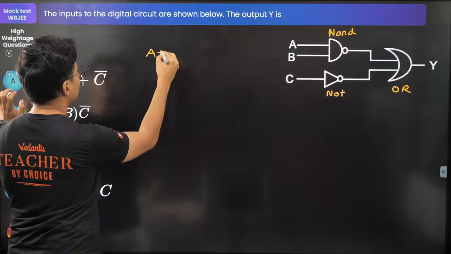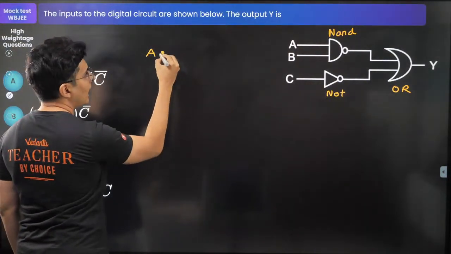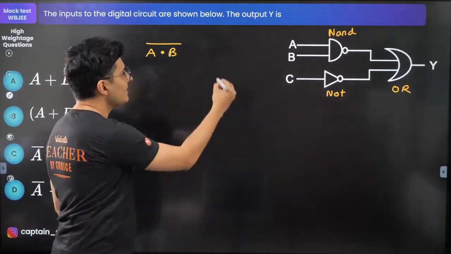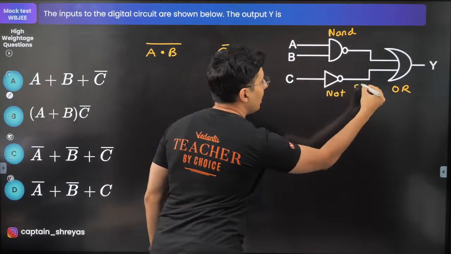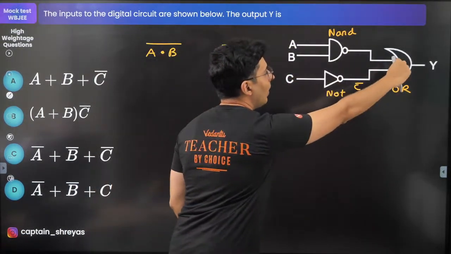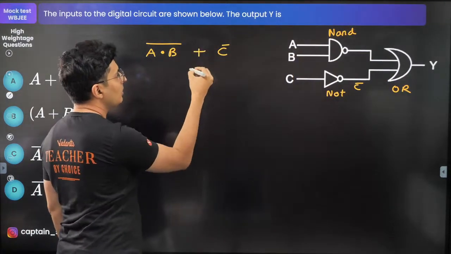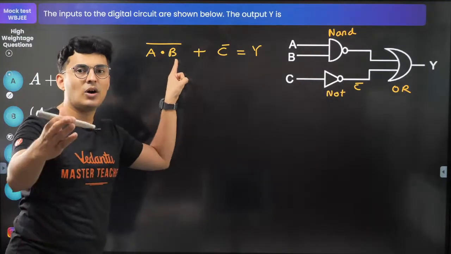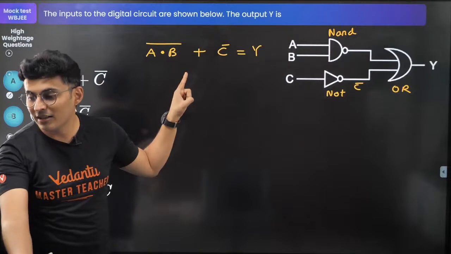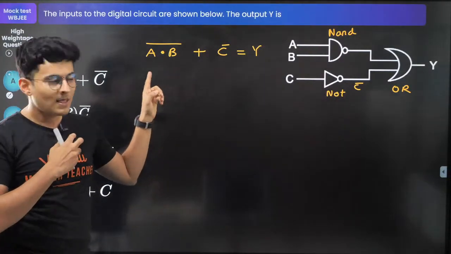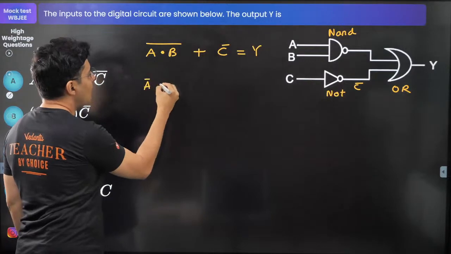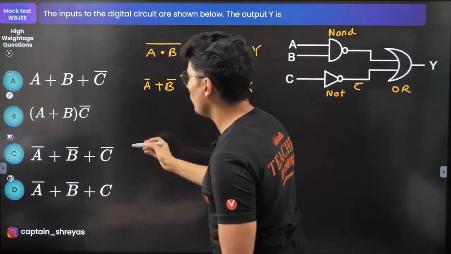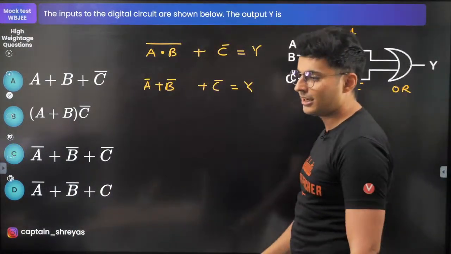Not plus, my bad, it's AND first, A and B, the NOT of it, this becomes your NAND. C is NOT, so C becomes C bar over here, and these all combine to become OR. So OR means put plus, that will give you Y. And this is your basic formula, De Morgan's law. A dot B whole bar is A bar plus B bar. That's it. And plus C bar comes here as it is. That's your final answer, my warriors. Where is it? Option C. Done, done, done. Excellent. Very good.